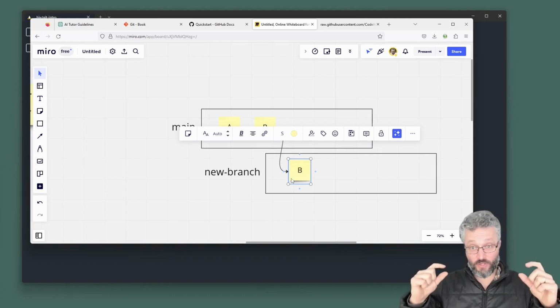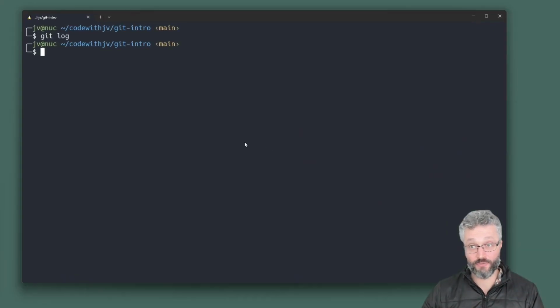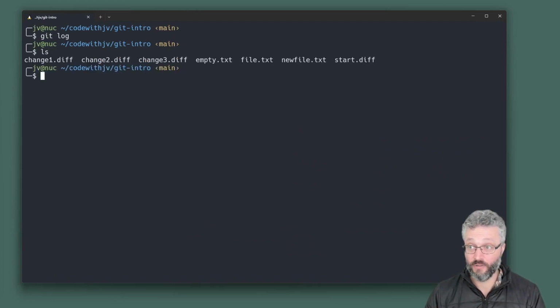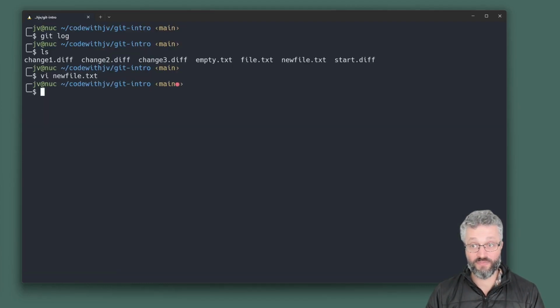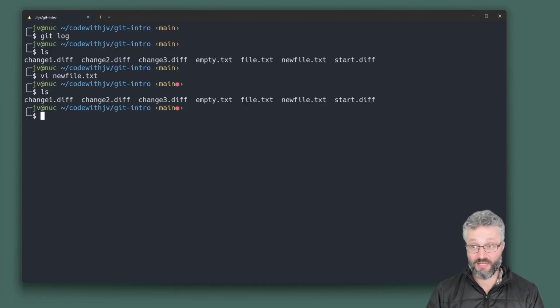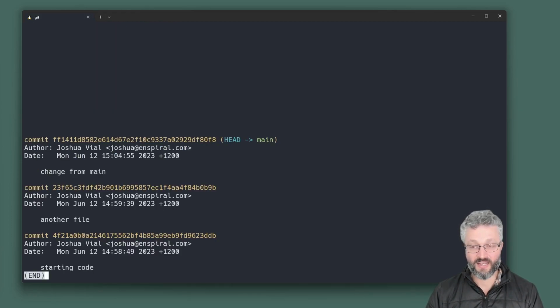Having branches of your code is a really useful thing to be doing, because you can start to do some quite powerful things. Where I'm on my main branch, okay, so we've got our new file.txt, and in my main branch, I'm going to git add, like so.